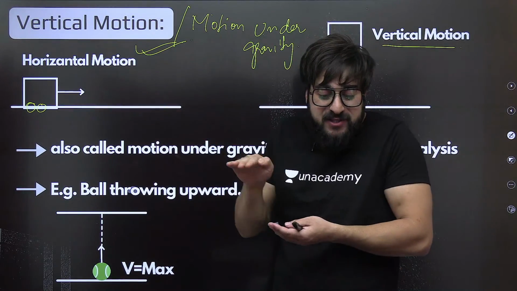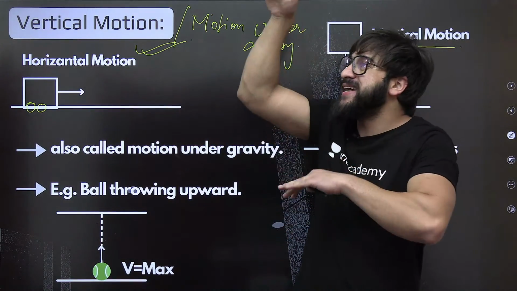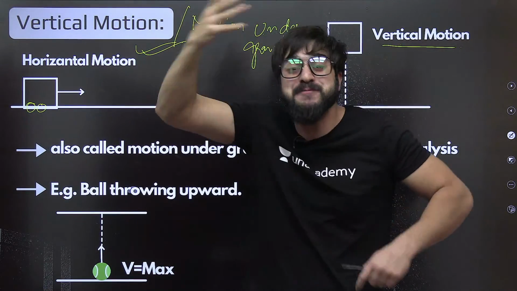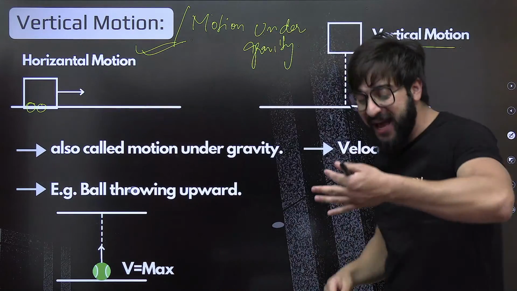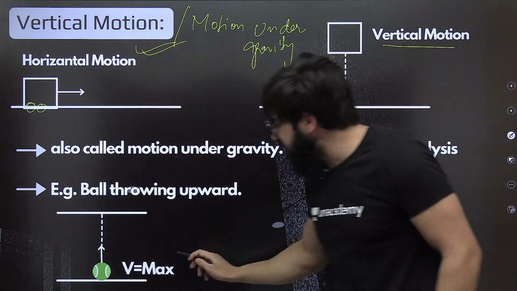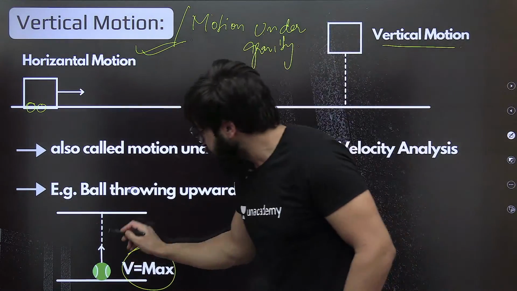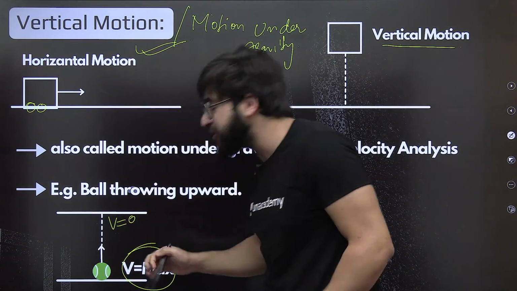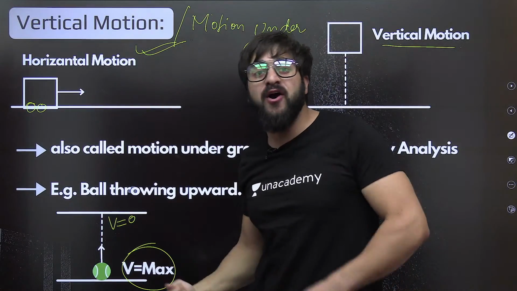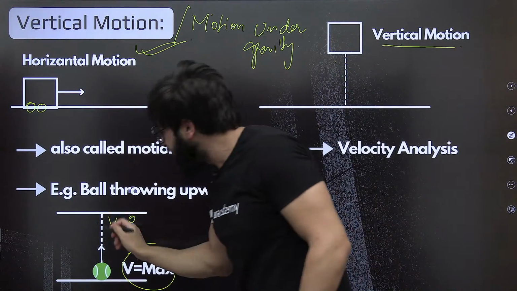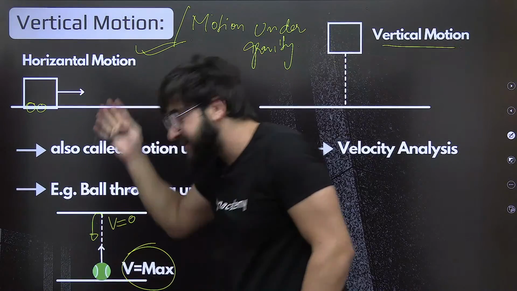And what happens with this velocity? This velocity keeps on decreasing. At the top, it becomes zero and then starts falling down in the opposite direction. Can we say it like that? 100%. So initially we give it some velocity. Then over here, can I say velocity becomes zero at the top? When it reaches the maximum height, then it starts falling back in the opposite direction.